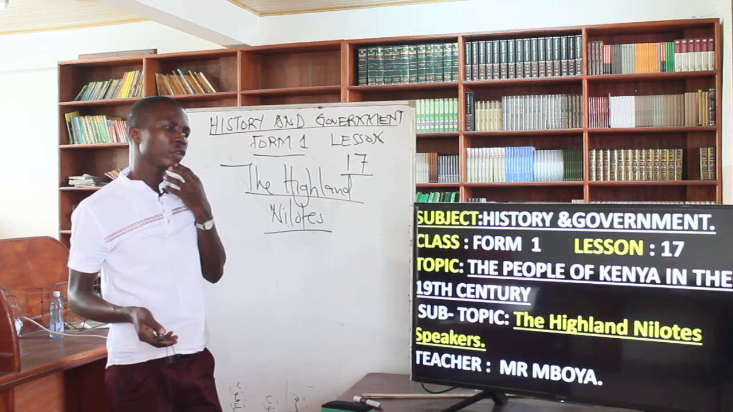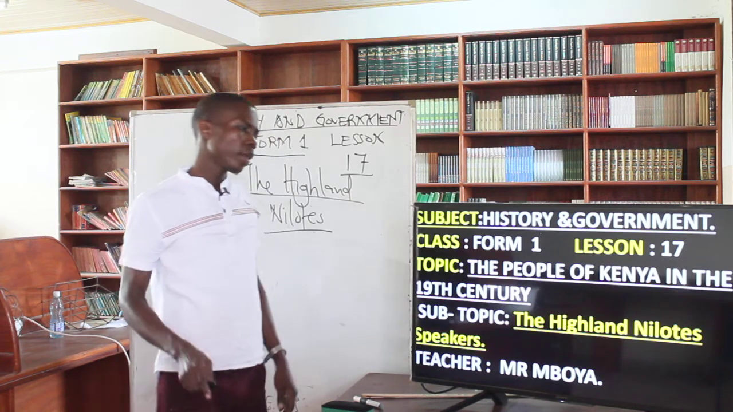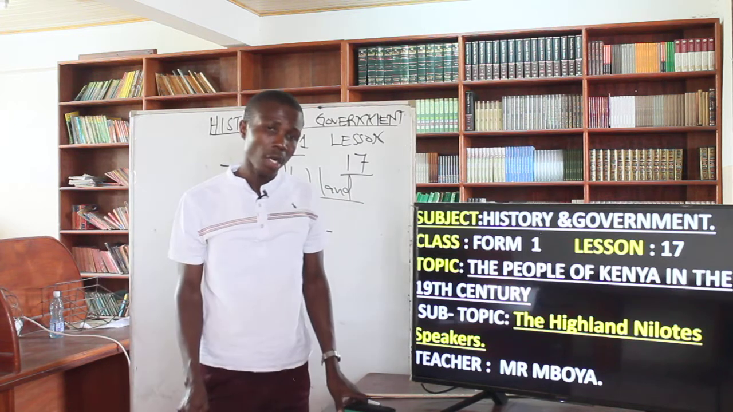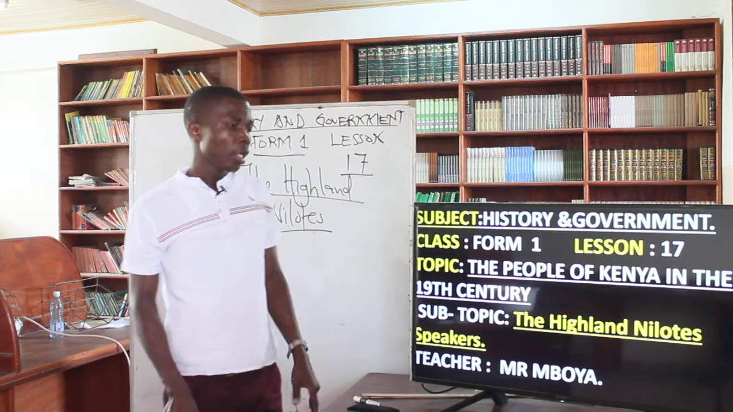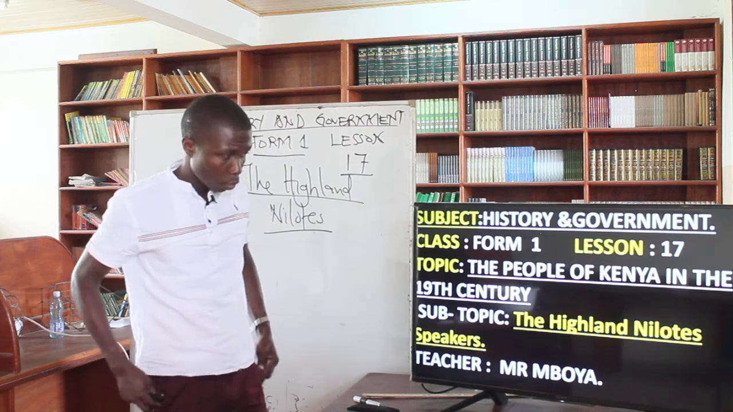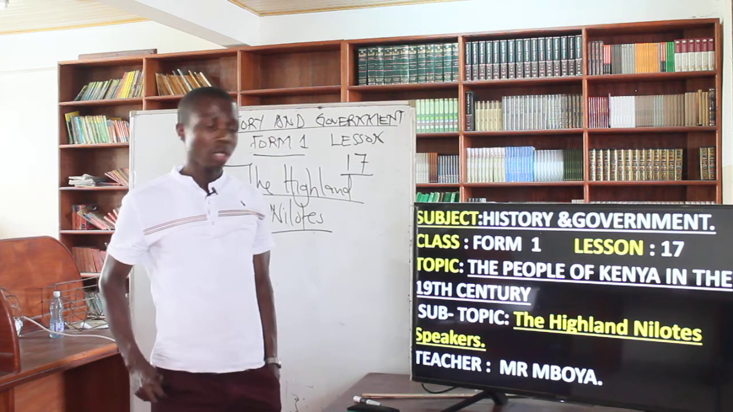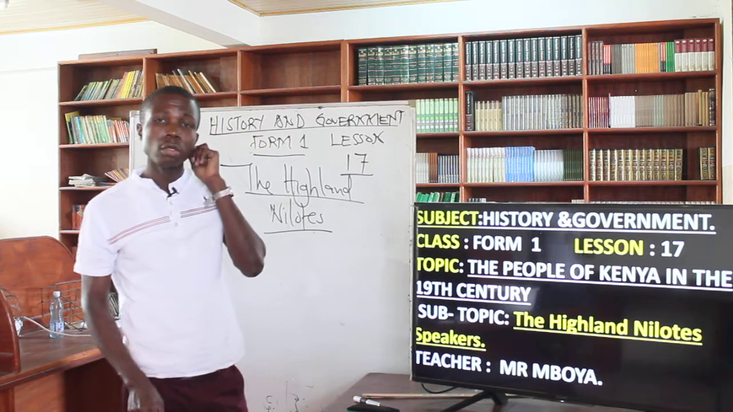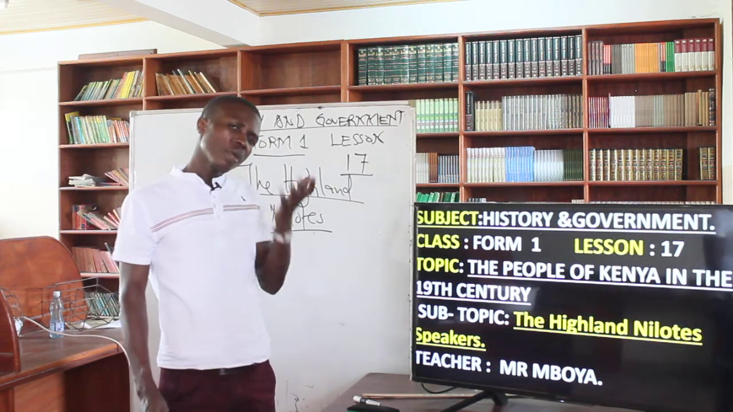We have talked about much about the Nilotes, and let's look at this group of Nilotes and how they came to be, the reason behind it. I know that right now you are much informed about what you are about to be knowing or talking about as far as this is concerned. But then, let's look at the lesson objectives.